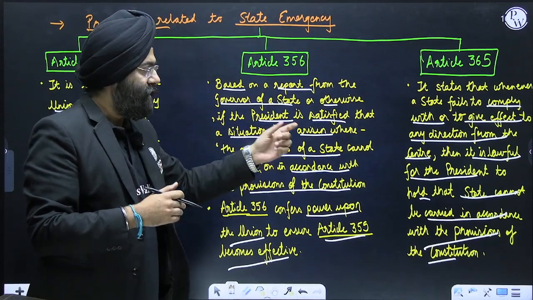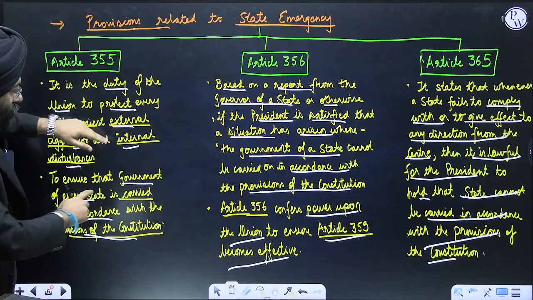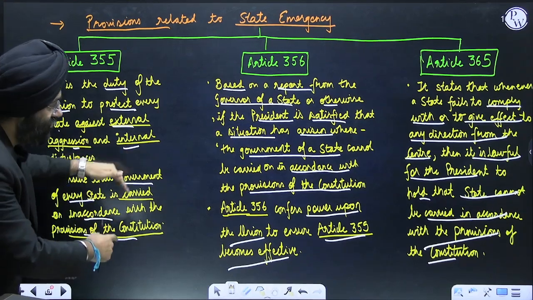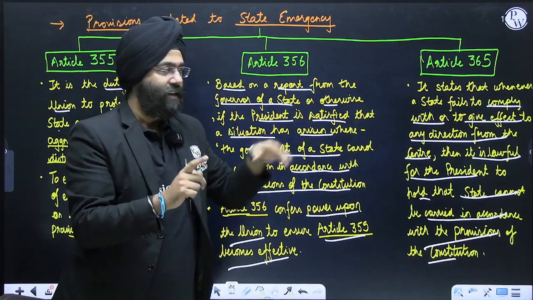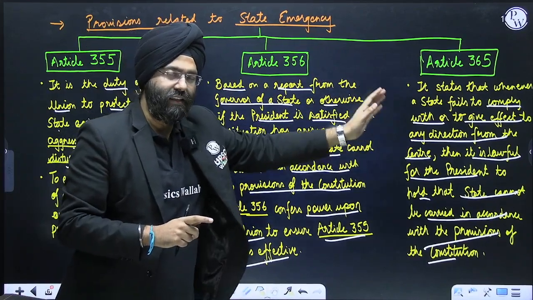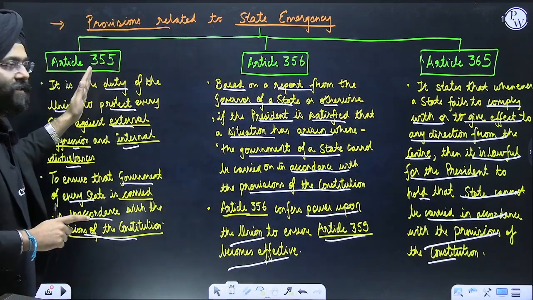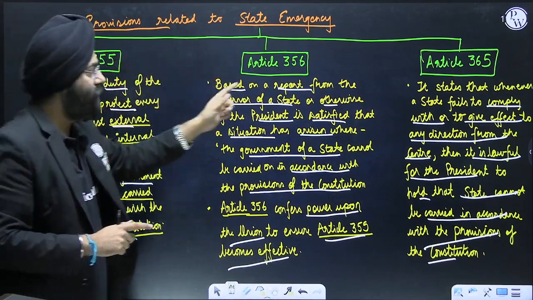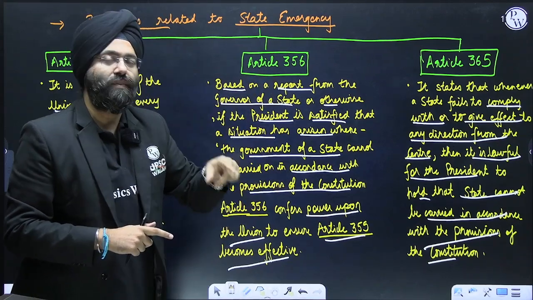That means that the president now knows that the state is not going in accordance with the constitution, thereby Article 356 can be invoked. Clear? In case of failing to comply with the guidelines of the center, this will lead to what? That means Article 355 is being violated. If Article 355 is being violated, then Article 356 can be used to impose president's rule.